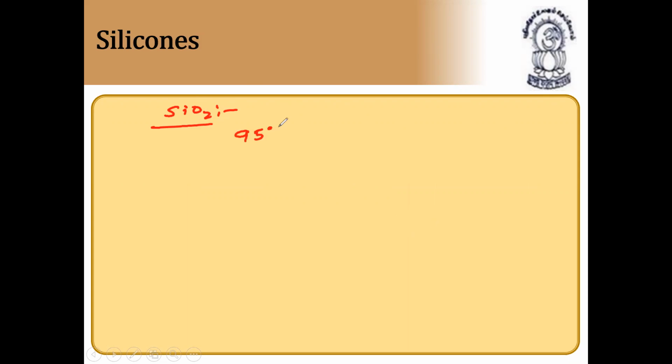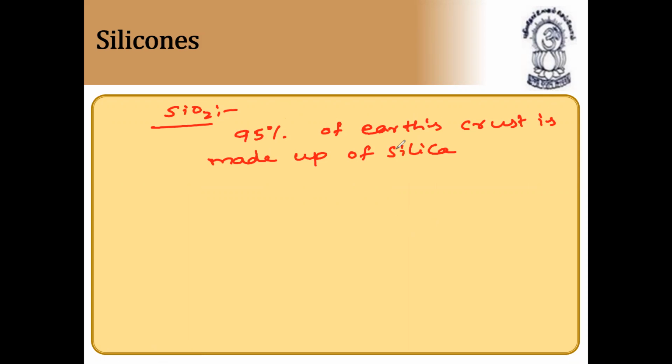95% of the Earth's crust is made up of silica, that is, sand. Silica occurs in many crystallographic forms such as quartz, cristobalite, and diatomite. These are interconvertible at suitable temperatures.